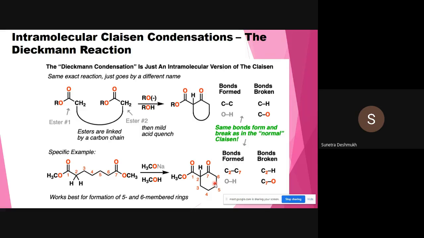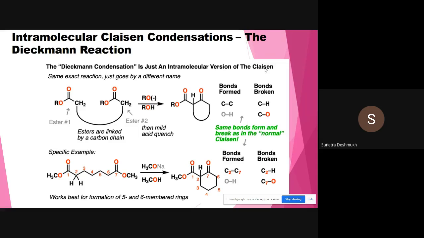So this is nothing but the Dieckmann reaction, which is the intramolecular Claisen condensation reaction. It's very easy. You can work out the mechanism for the Dieckmann reaction in the same way as for the Claisen condensation reaction.